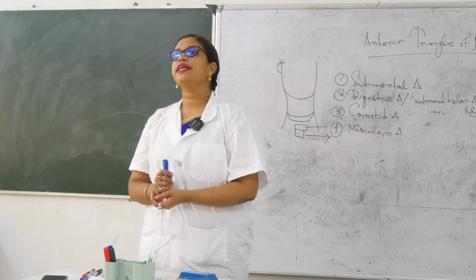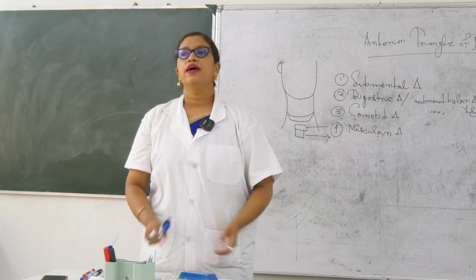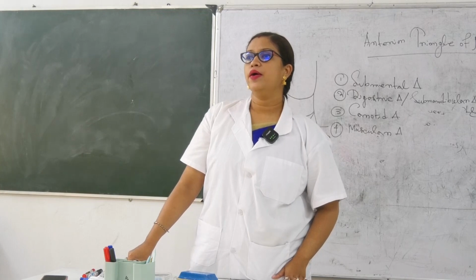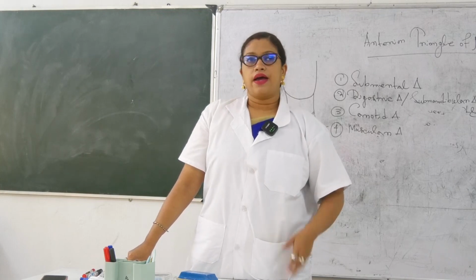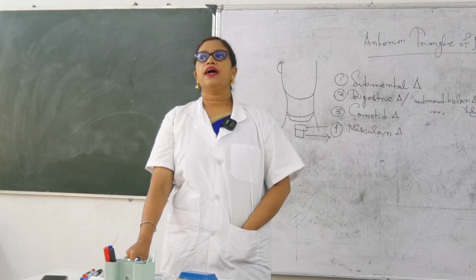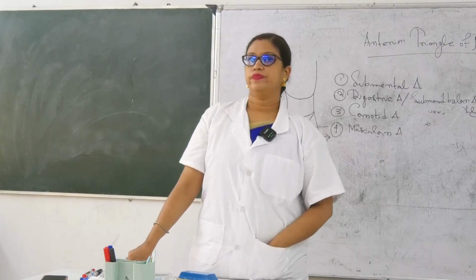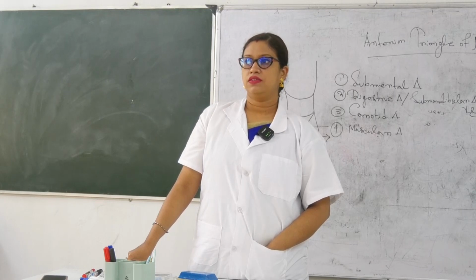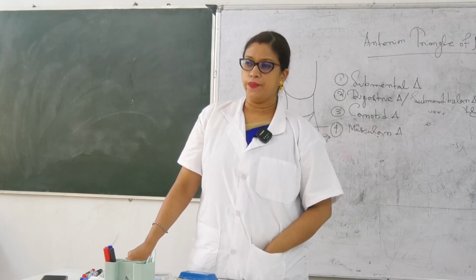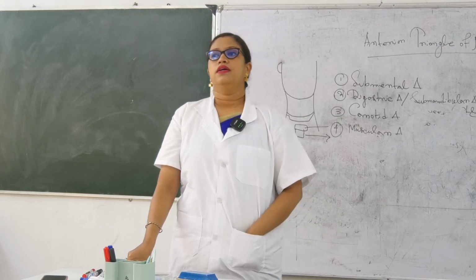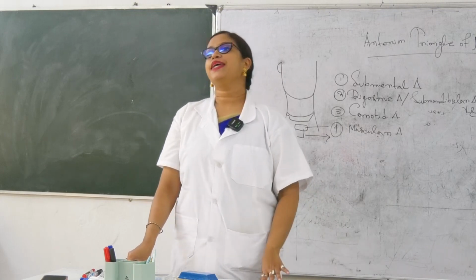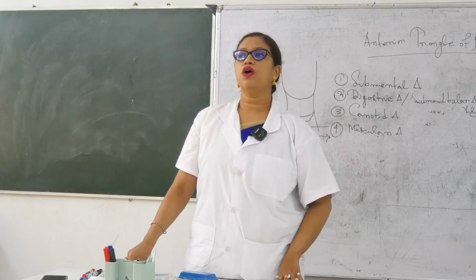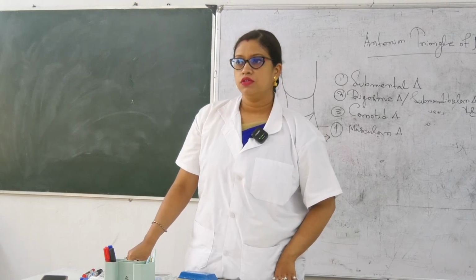Now coming to the contents, what will the contents be? Write it down. Number 1 is the thyroid gland, very much important. Thyroid gland, trachea and larynx. Trachea and the larynx. And if you go posteriorly, you will also get the esophagus.